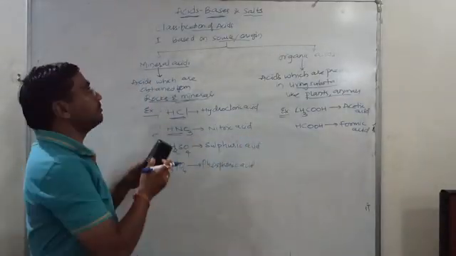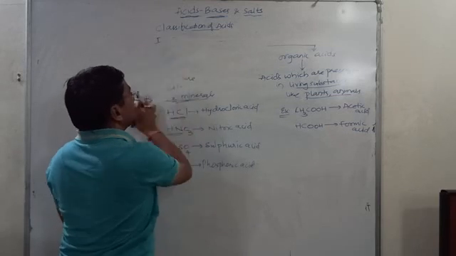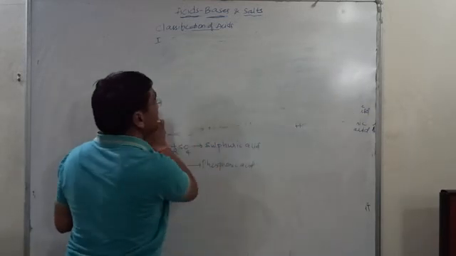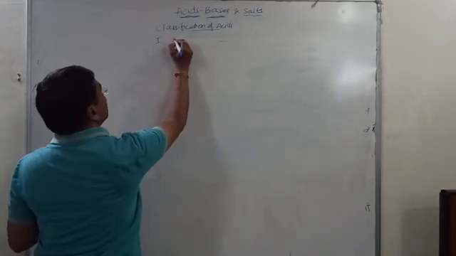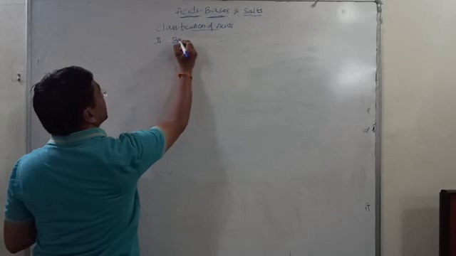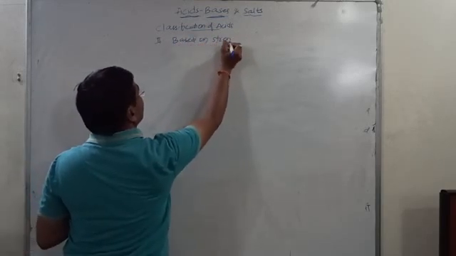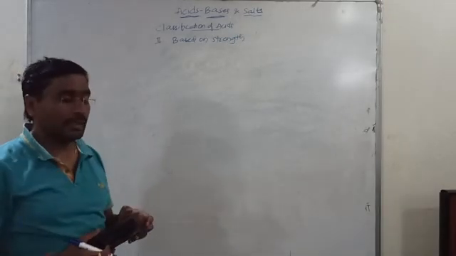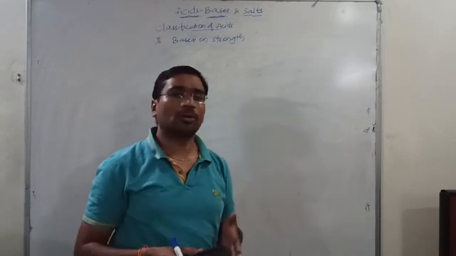This is the example. Coming to the second type of classification, the classification based on strength. Second type of classification is based on strength. So what is this strength? Now I am saying some acids are called strong acids and some acids are called weak acids.